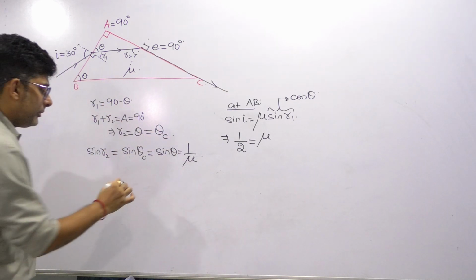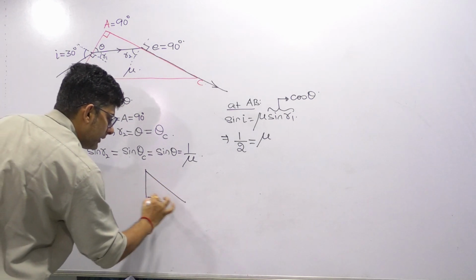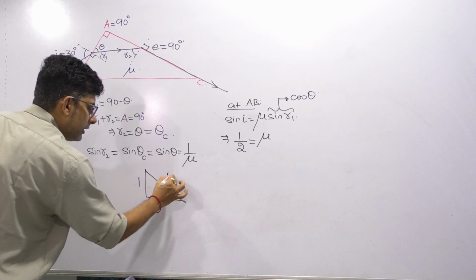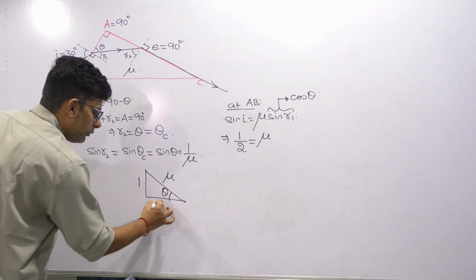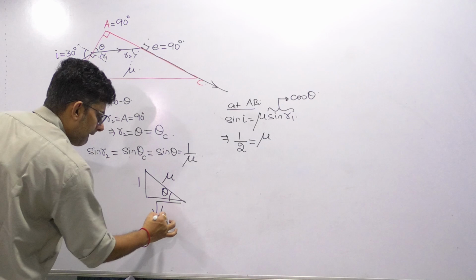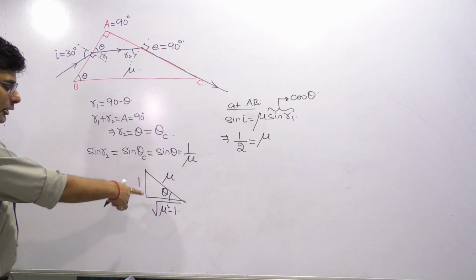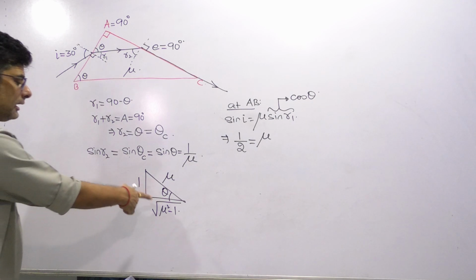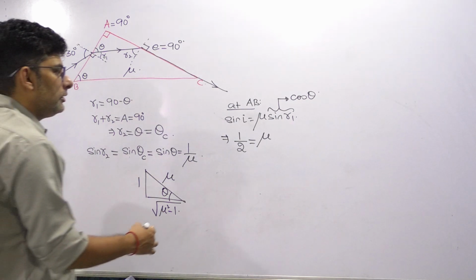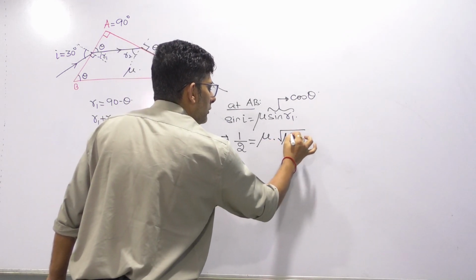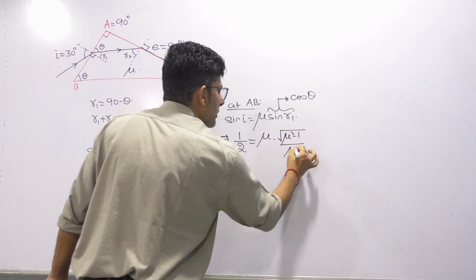Whenever you know one trigonometric ratio, you can find the other trigonometric ratio very easily. Sin theta is perpendicular by hypotenuse, so the base will be this. So what is the value of cos theta? Cos theta is base by hypotenuse. So cos theta becomes root mu square minus 1 by mu.